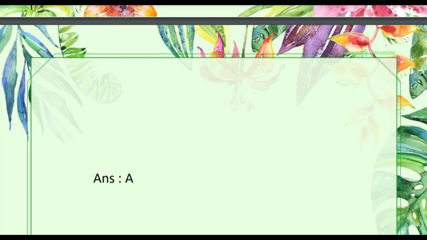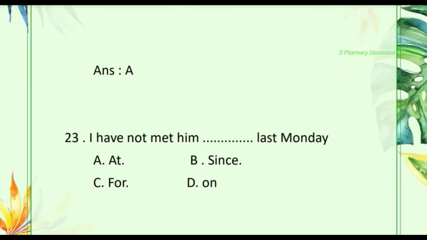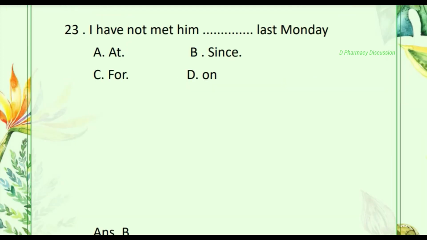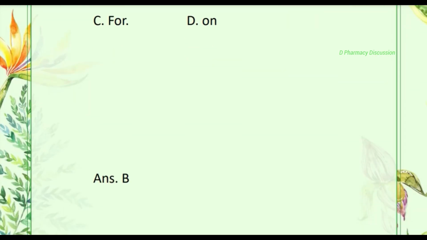Next question, question number 23. I have not met him dash last Monday. Option A, at, B, since, C, for, D, on. Correct one is option B, since.